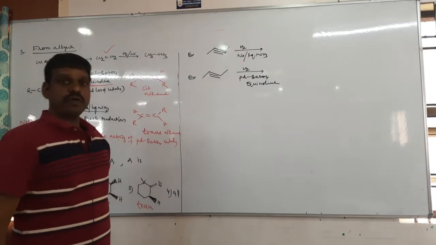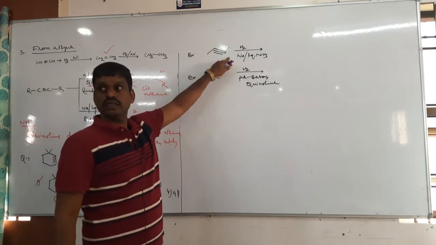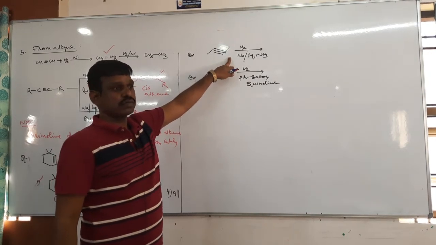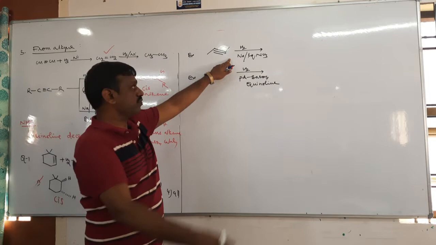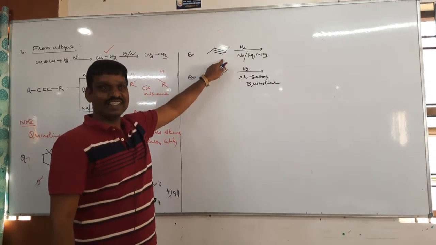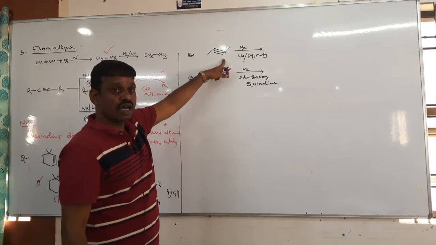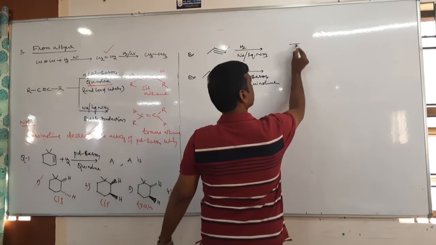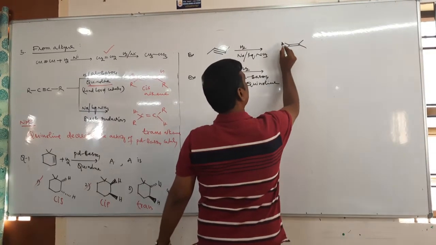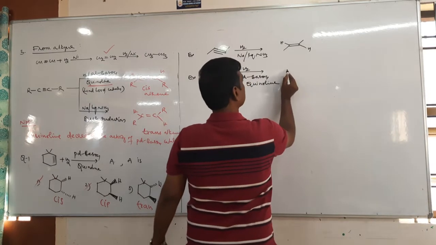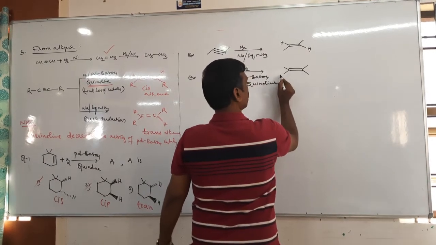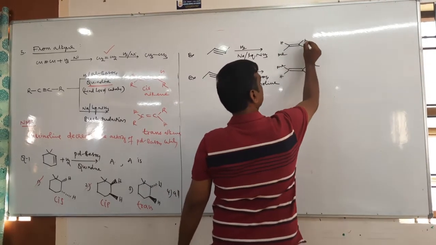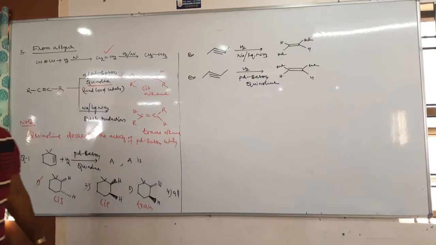Tell me, will you write the product? So here is trans. Okay, go later. Sister, trans, trans here. Write the product. So here it is trans. Okay.